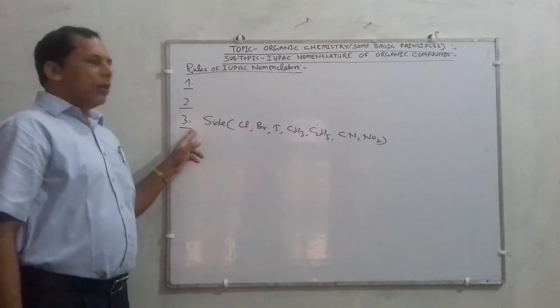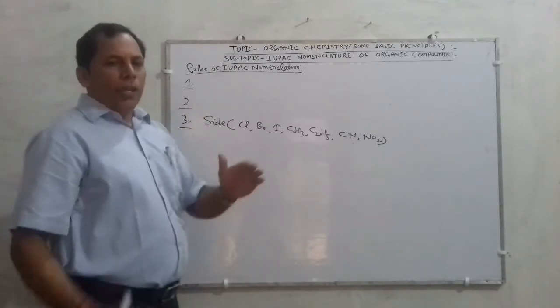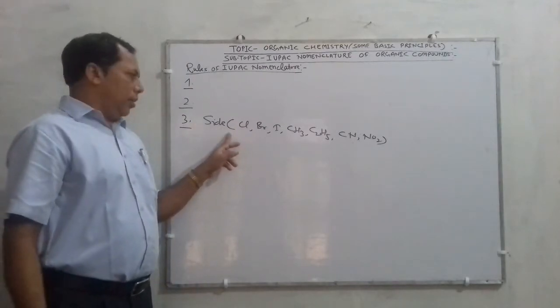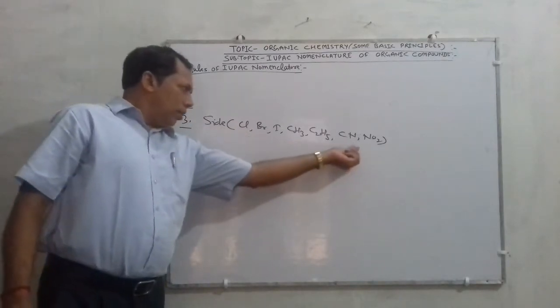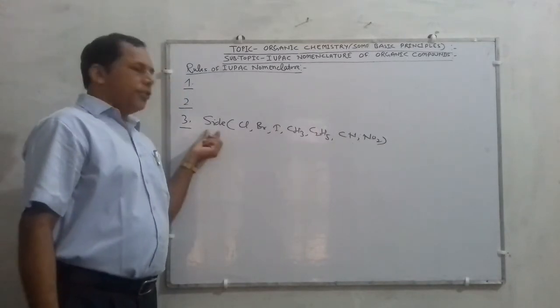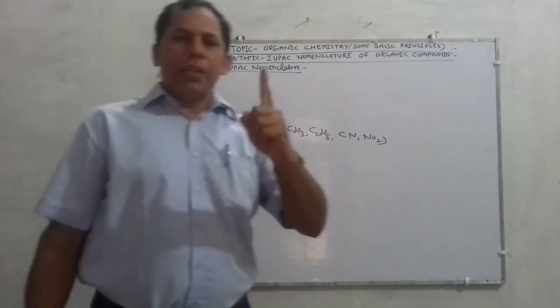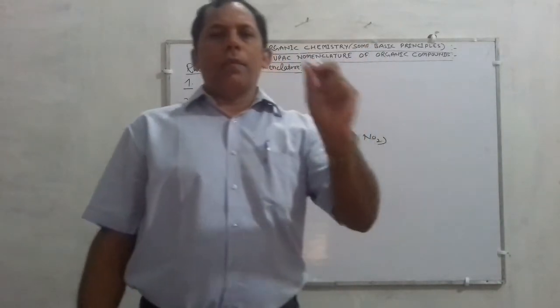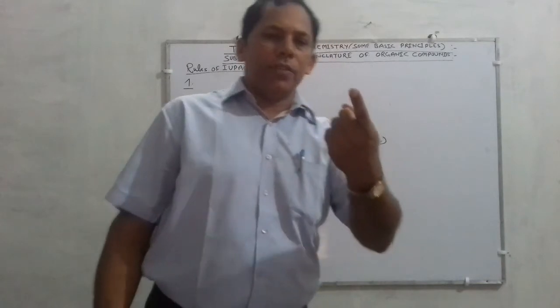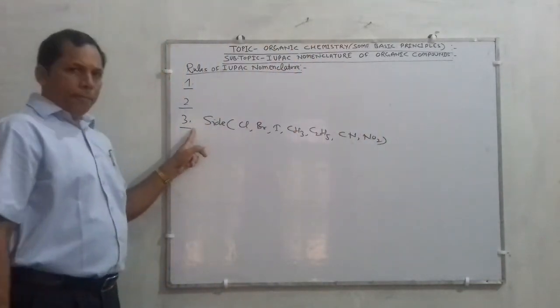So according to the third rule of IUPAC, if an organic compound consists of any side chain, then in that case the numbering of carbon atoms is started from that side where the side chain is nearest. Once again listen children.